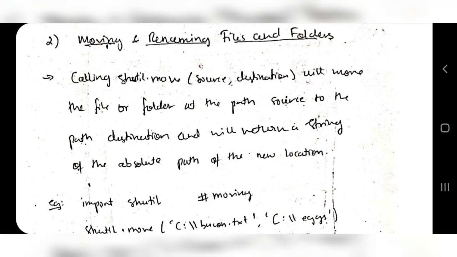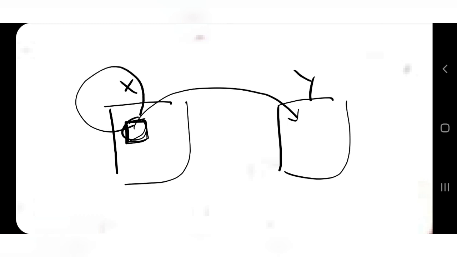So here is a logic which you need to keep in mind. Suppose that you are in a folder here. This folder is X and this folder is Y. Now if you want to move a file which is present here, that will be moved directly here. But what if you just want to rename the file? What you will do is specify this path here. This file is present here, and you will move it to the same path with a different name. So this file will be moved here, but it will be stored with a different name.